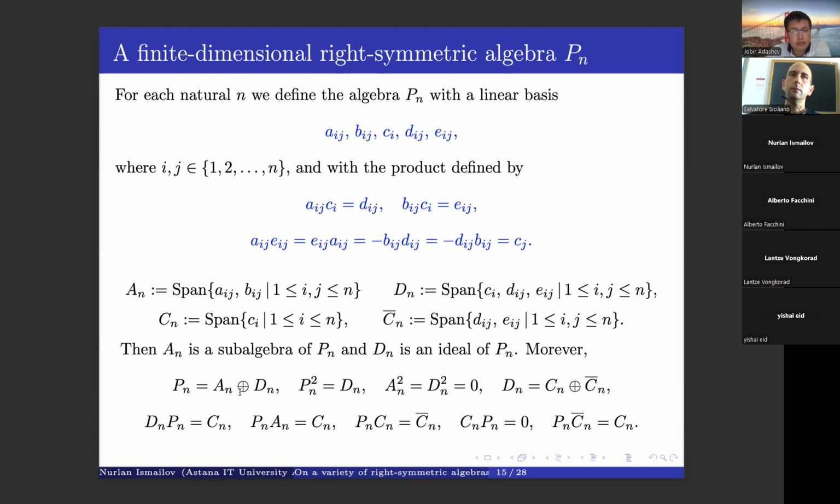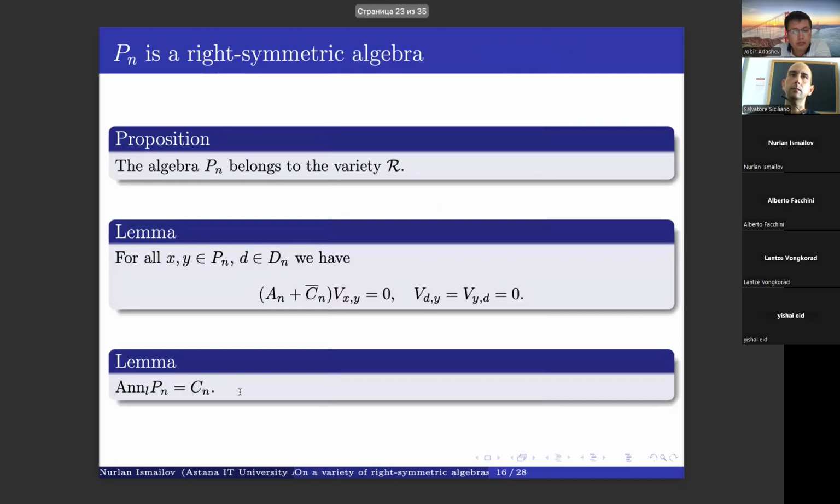Okay, so then using those relations, we can easily show that our algebra P_n belongs to our variety R. And here we also have this kind of relation.